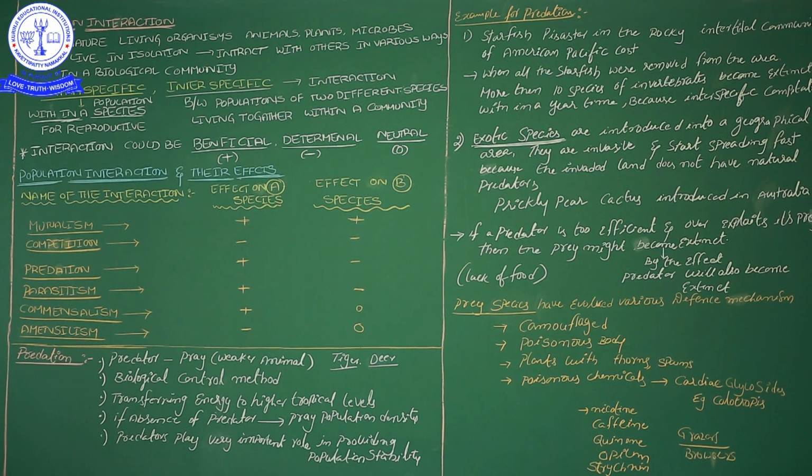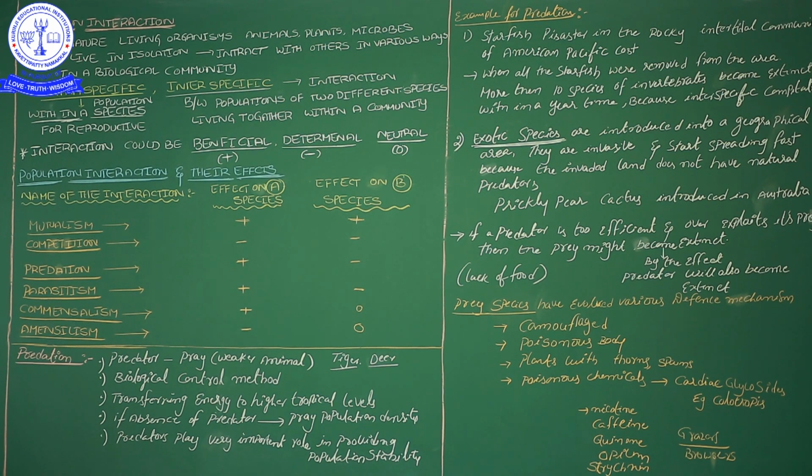In the introduction, I already gave the information about what an interaction is. Interaction means a relation between two things. Here we are discussing population, whether that population belongs to the same species or to different species. For what purpose is that interaction needed? Why does a living organism need the support of other organisms, whether of the same species or another species?